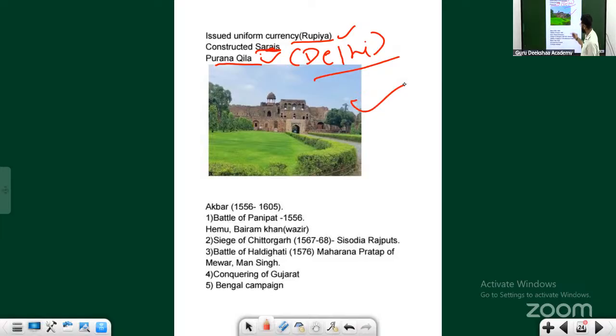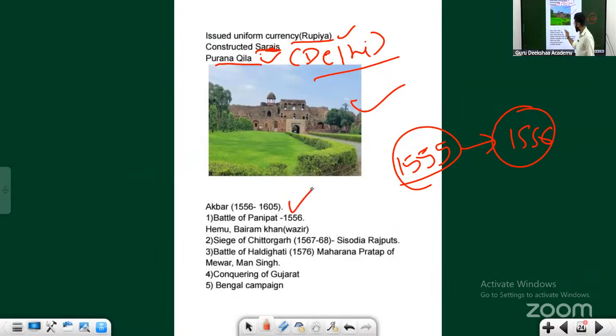Ultimately, in 1555, Humayun won the battle. After that battle, he died in 1556, and Akbar got the power. Do you know how old Akbar was when he got the power? He was barely 13, 14 years old.